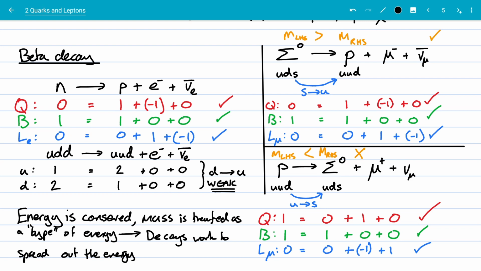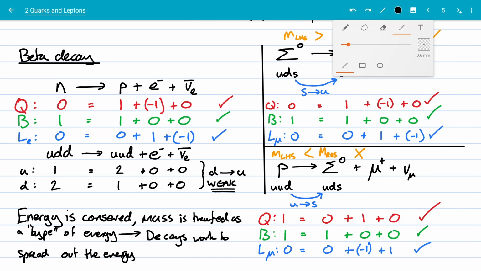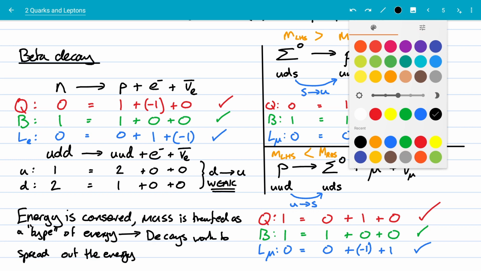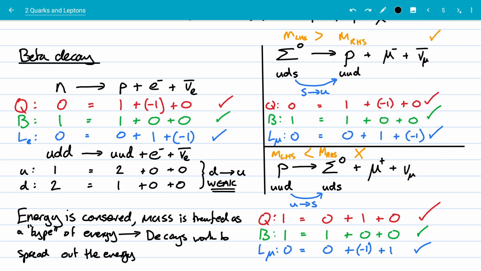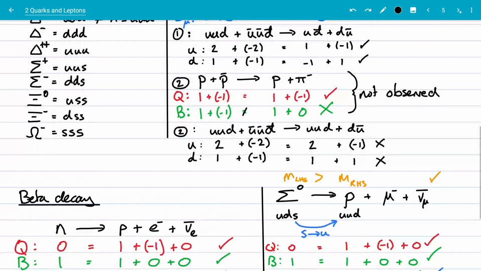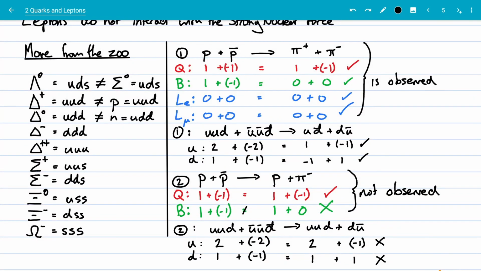But there we have it. I haven't done the baryon number checks on these quarks, but I think you get it. I don't think that's too complicated. Just remember the baryon number of a quark is 1/3, and then you can do exactly the same check as we've done here with the other quantum numbers, but with baryon numbers on quark interactions as well. Each time I've used quarks, I haven't bothered, you see.